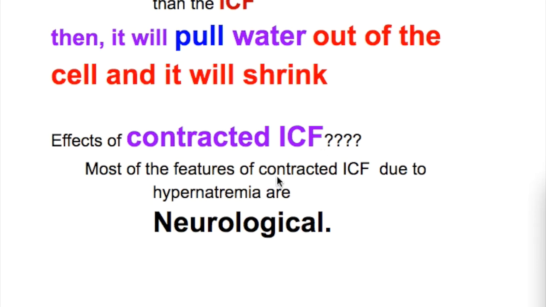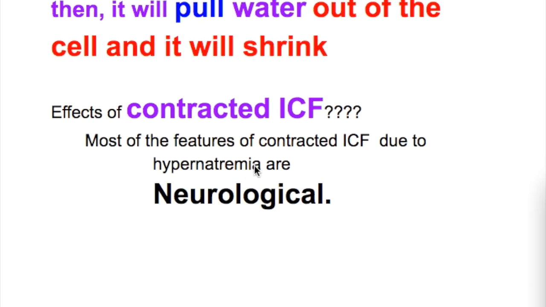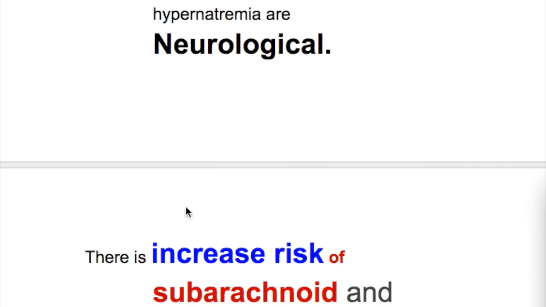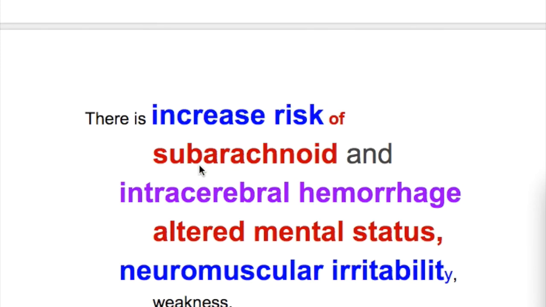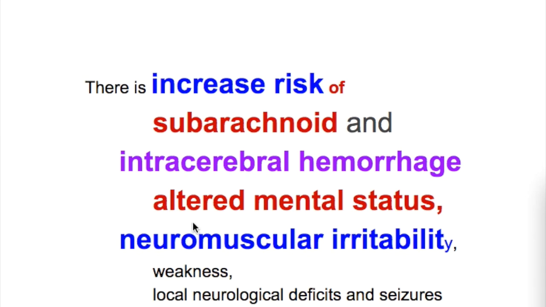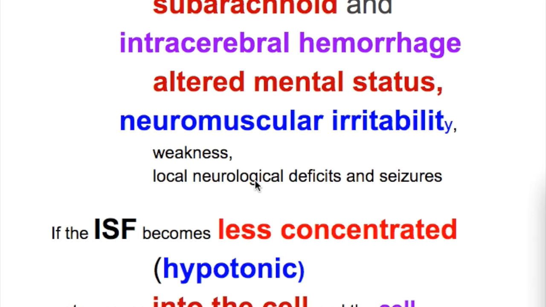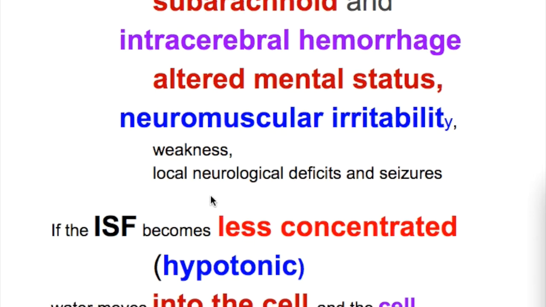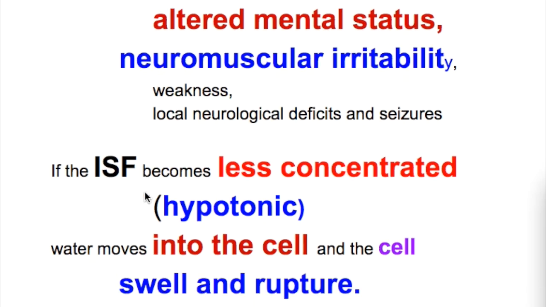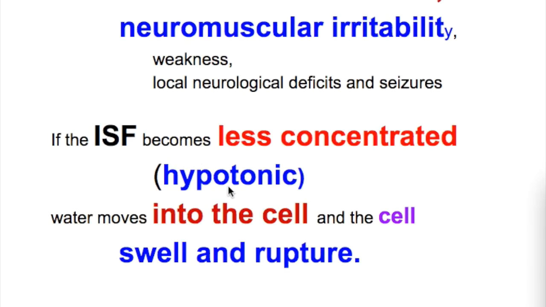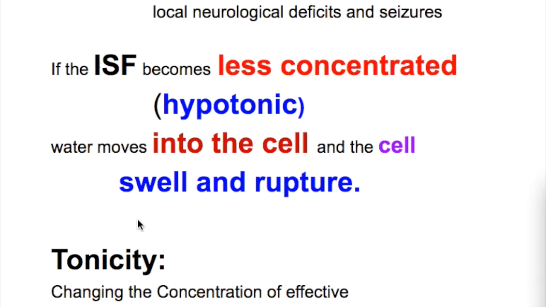What are the effects of contracted intracellular fluid? Most of the features of contracted intracellular fluid due to hypernatremia are neurological. There is increased risk of subarachnoid and intracerebral hemorrhage, altered mental status, neuromuscular irritability, weakness, and focal neurological deficit. Seizure may also occur. If the interstitial fluid becomes less concentrated, or hypotonic, then water moves into the cells and the cell swells and ruptures, and cell lysis occurs.